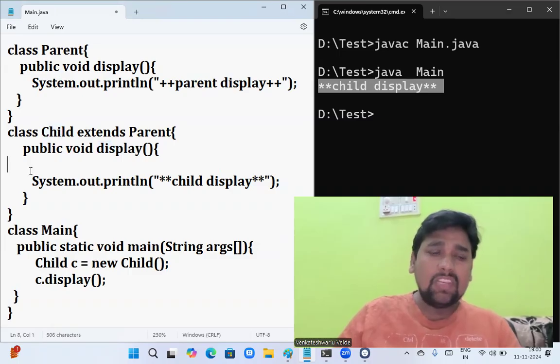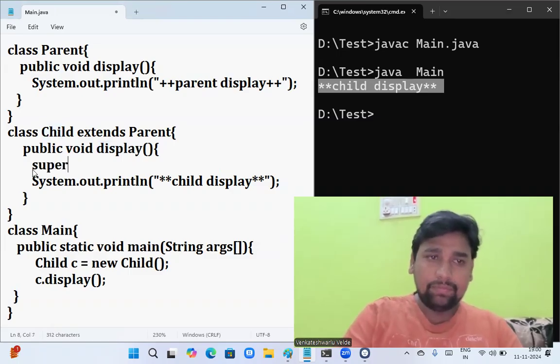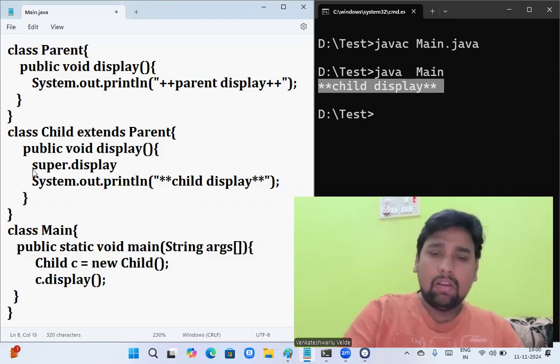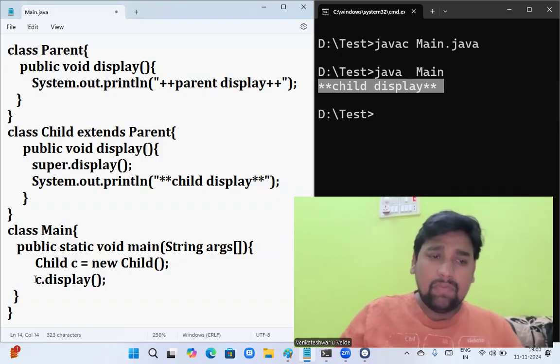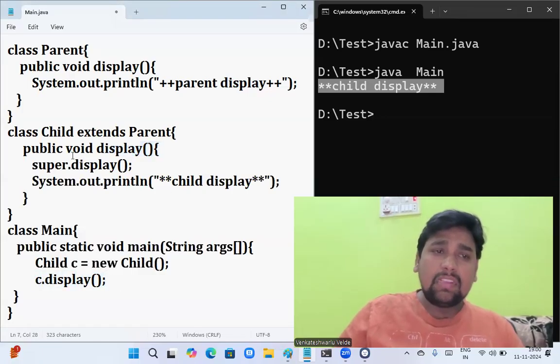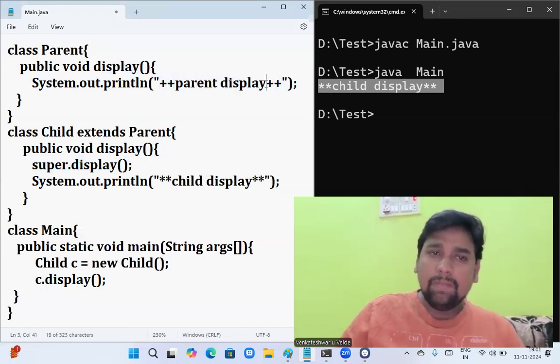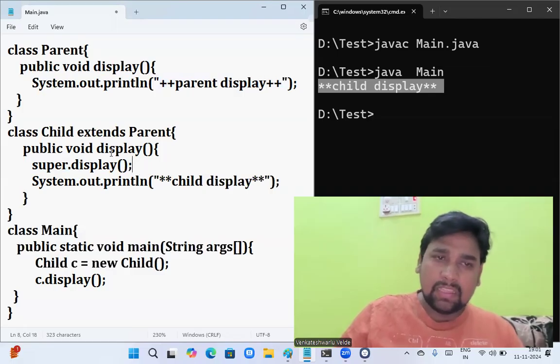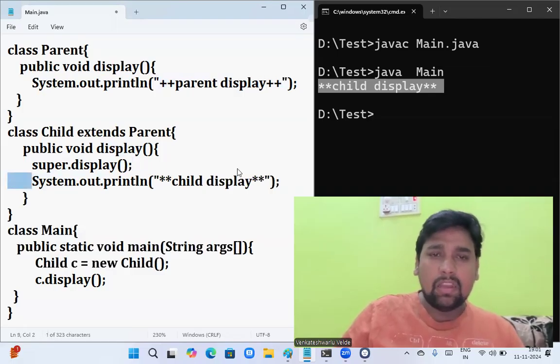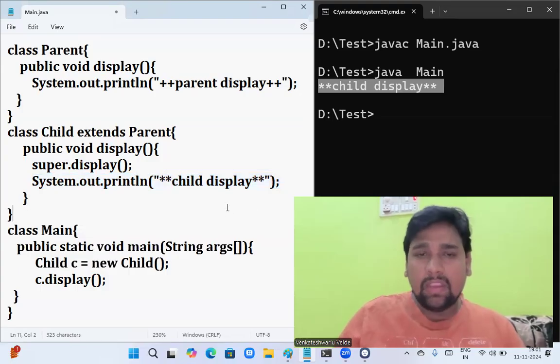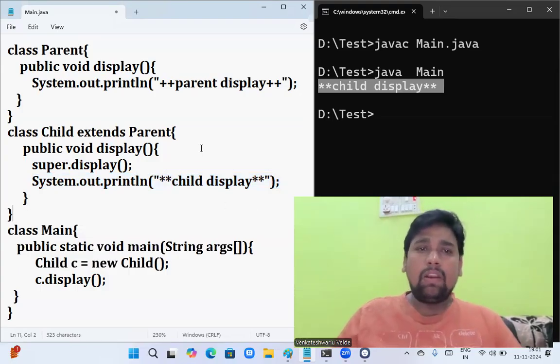In the subclass method, just use the keyword super dot and call the method as display. Now, you clearly understood that when we call c.display, it calls the child class display method, and the child class display method again calls super.display, which means it calls the super class method, that is display. First parent class display method will be executed, then it gets back to the child class method display, and then it executes the child display. This is how we resolve the method overriding.